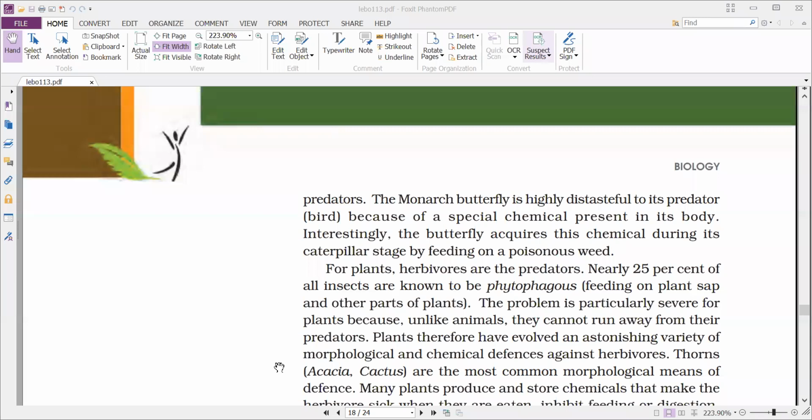For example, the monarch butterfly is highly distasteful to its predator because of a special chemical present in its body. So the butterfly is producing a certain chemical in its body which makes it distasteful. That means the taste is not good for that bird, so it will not eat it.